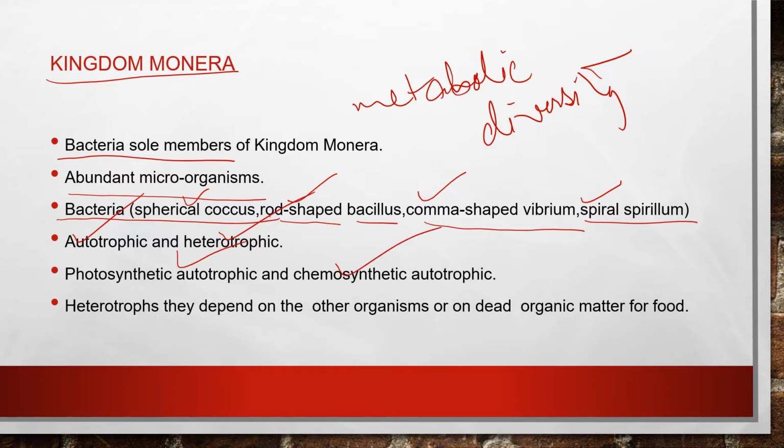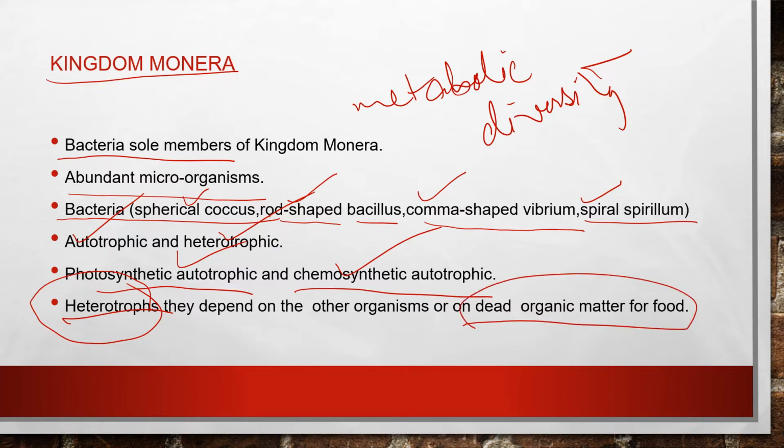Okay, so the vast majority of bacteria are mainly heterotrophs, and they depend on other organisms or on dead organic matter for food. The rest are either photosynthetic autotrophic or chemosynthetic autotrophic. But the majority are heterotrophs, that is they depend on other organisms or on dead organic matter for their food.